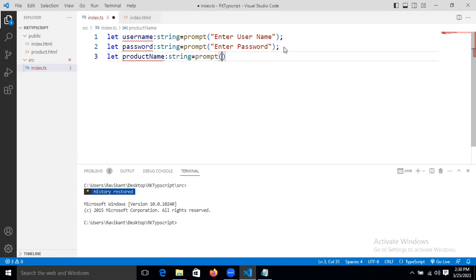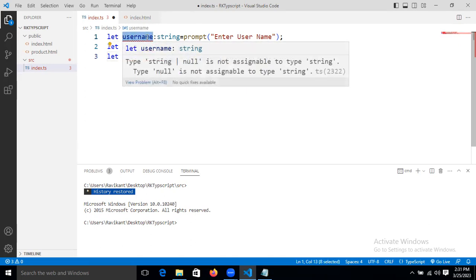Now here we will give the message, enter product name. These three inputs we will take from the browser, guys. Whenever we enter this message, it will show on the browser, and whenever we enter those data, that data will come and be stored in this variable.